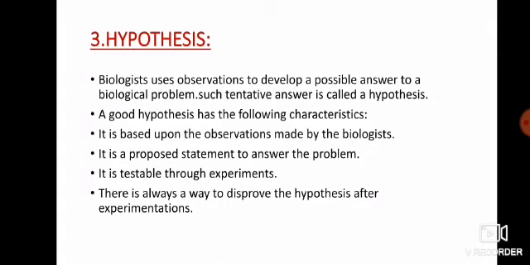So a biologist uses observations to develop a possible answer to a biological problem, and it is a tentative answer. Tentative answer means that it can be true, it can be false. So it can be right, it can be wrong. And we also said that a good hypothesis has four main characteristics. So the first one: it is based on the observation made by the biologist.